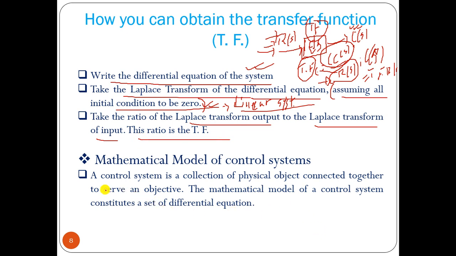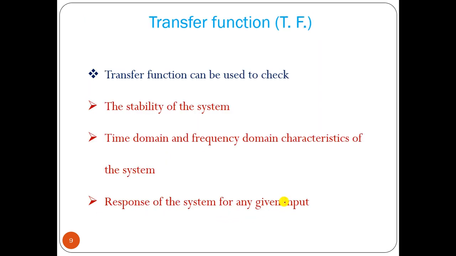Now the mathematical model of a control system, how can we do that? A control system is a collection of physical objects connected together to serve an objective. The mathematical model of a control system constitutes a set of differential equations. Now, what is the use of transfer function?